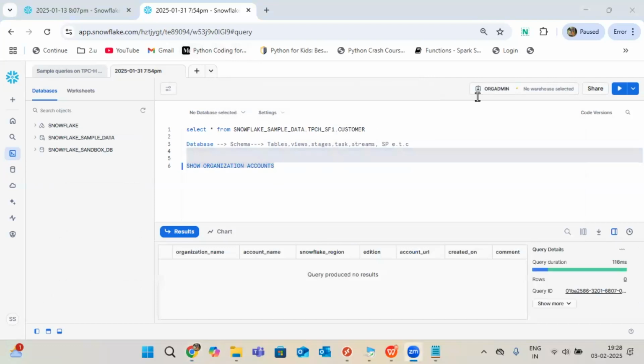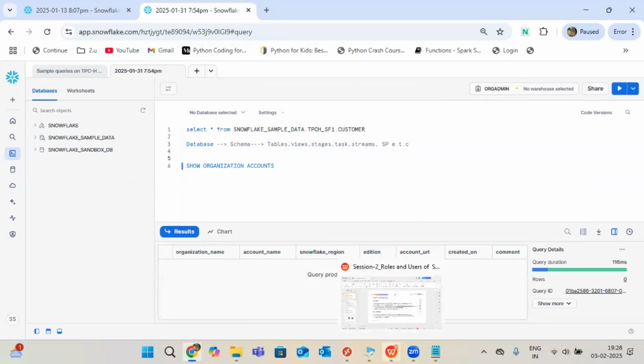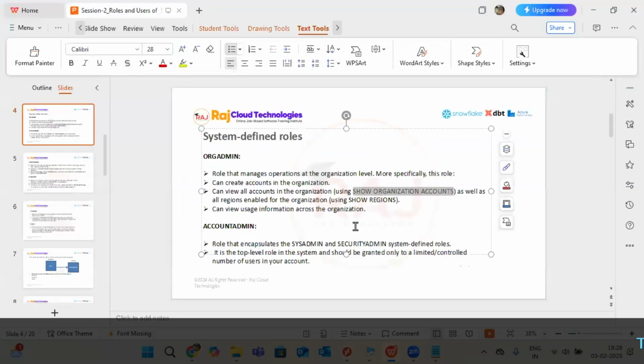See guys, if you observe, when I used account admin, it didn't allow me to run this command. When I changed to org admin, it allowed me. That's the reason privileges are very important. So this is the way. Org admin only can do whatever it needs to show or create, any work at the organization level can be done by org admin only.